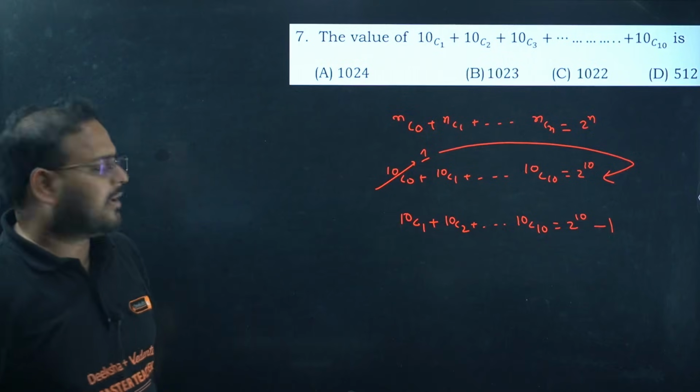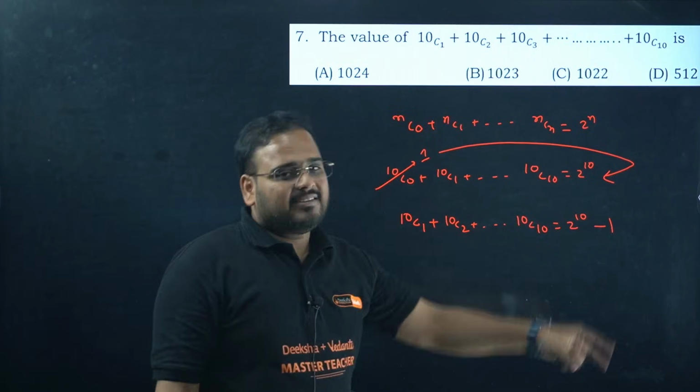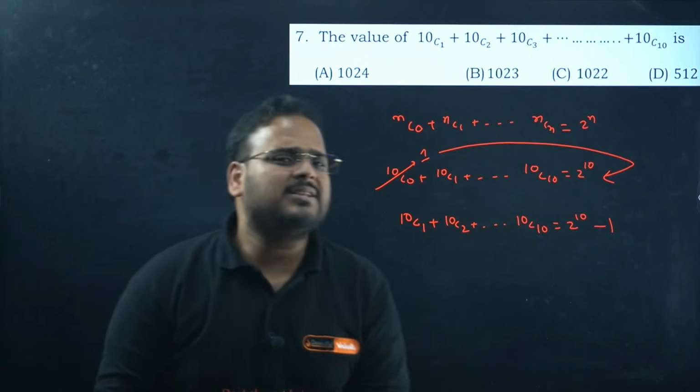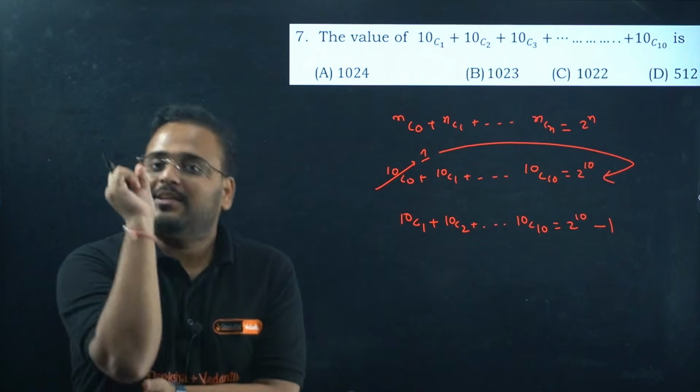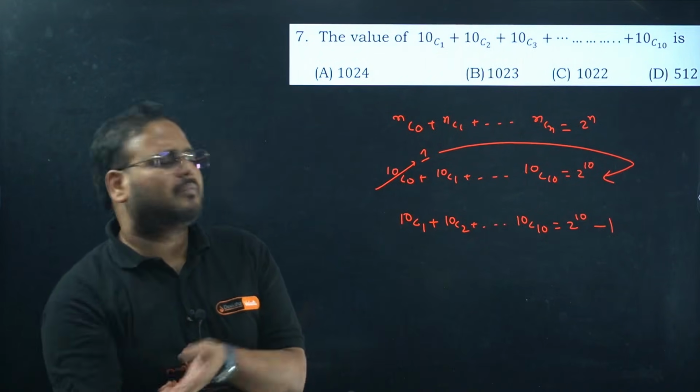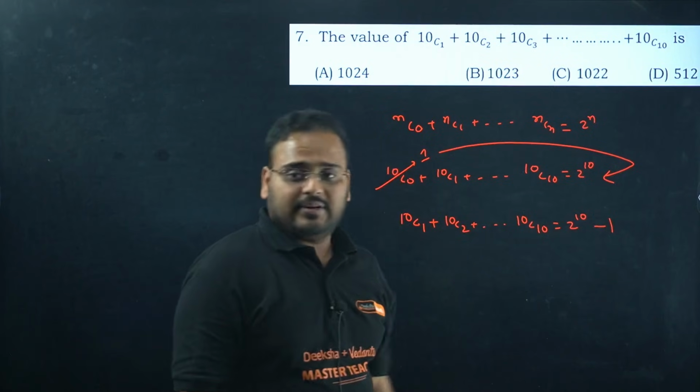No confusion at all, right? 10C0 I have moved on that side. 10C0 is nothing but 1. What does 10C0 mean? The way to pick nothing out of 10. There's only one way to do that, picking nothing. So minus 1 we have done there.